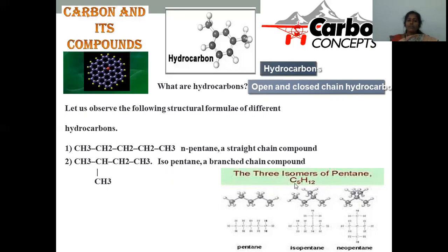In this manner, for a 5 carbon chain, you can write it in a straight chain, or one of the carbons can be taken as a branch, or 2 carbons can also be taken as branches. In this manner, the compound may exist in a linear or branched representation.